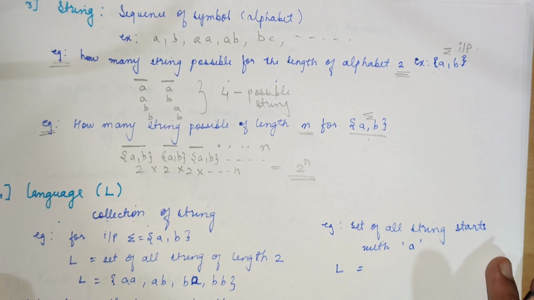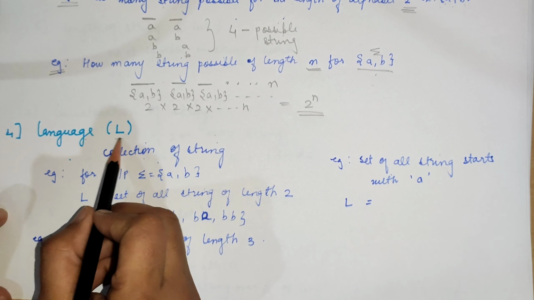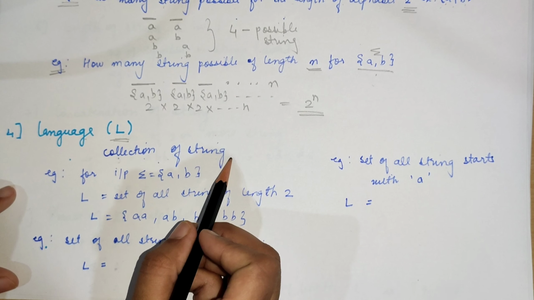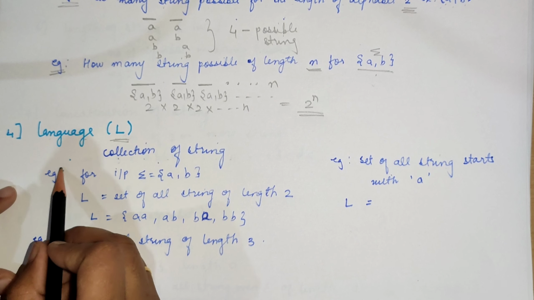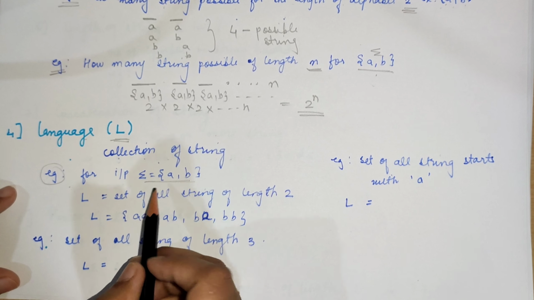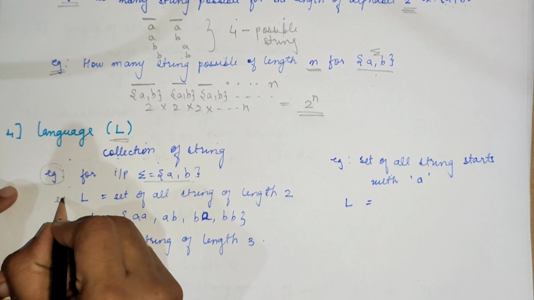Now we will see what a language is. Language is very important, and it is denoted by L. Language is nothing but a collection of strings. Now we will see some examples so you can understand it clearly. For all the examples we are going to take the input a b.